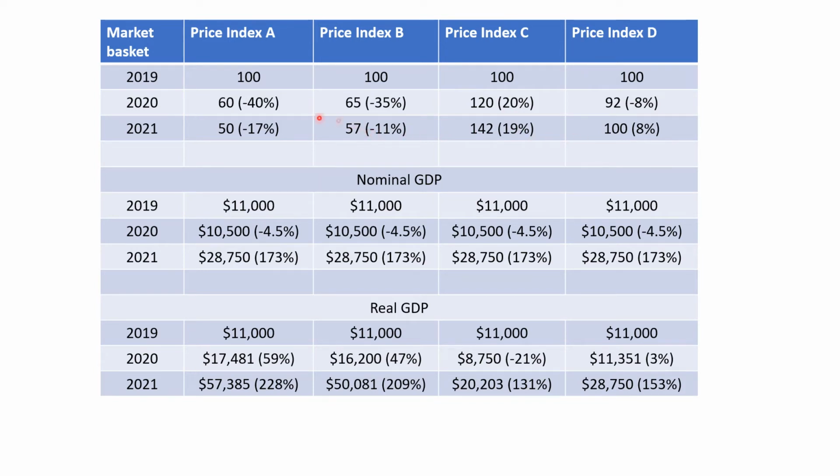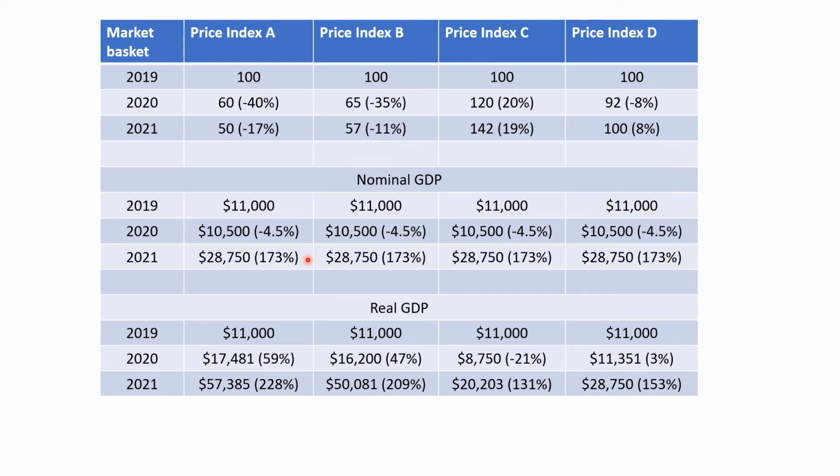Here, for example, we have deflation using price index A, went from 100 to 60, right? So prices fell on average 40% in our weighted index. Here they fell on average 17%. Once again, our same values here for nominal GDP, and we have these same changes here. So here it went down negative 4.5%, and we have these 173% increases for 2021.